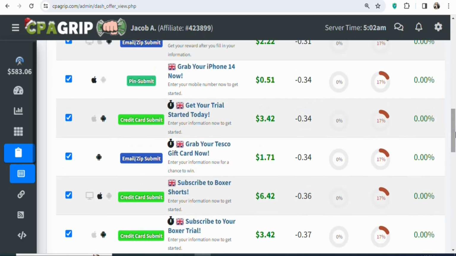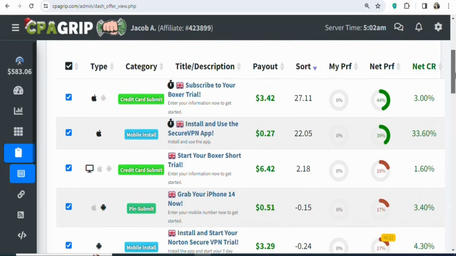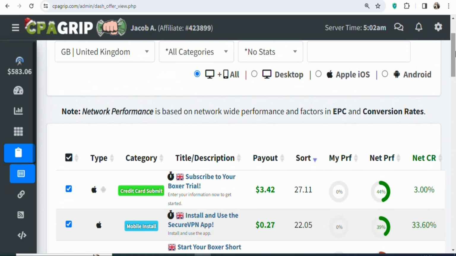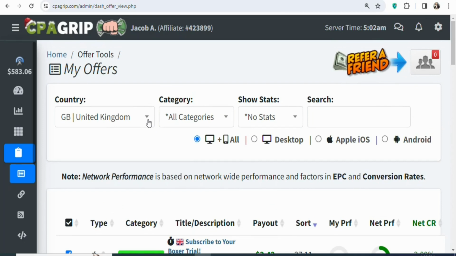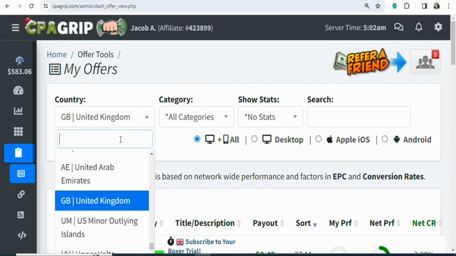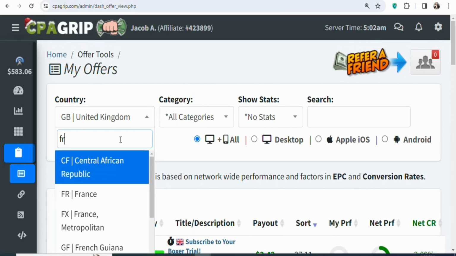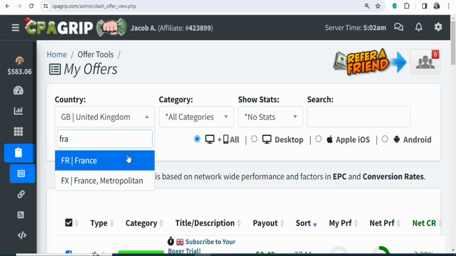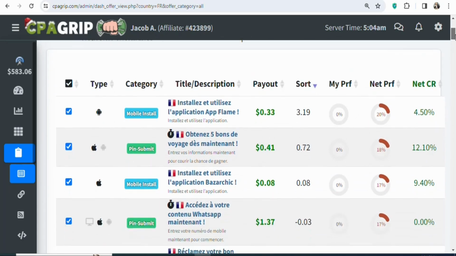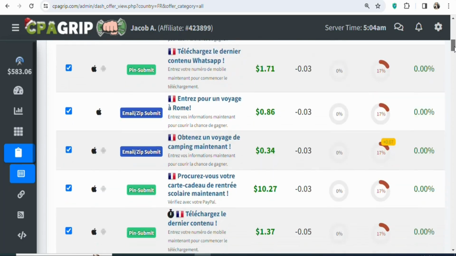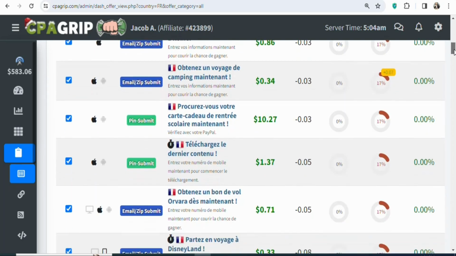If you don't want to promote these offers, you can do the research and then find offers that you want to promote. For example, if you have a traffic source in France, you have to come right here and click on it. Once you click on it, you are going to search for France. Once you search for France, you can see France. If you click on it, you can see there are a lot of different offers that you can promote to people who live in France. You can see a whole lot of them.